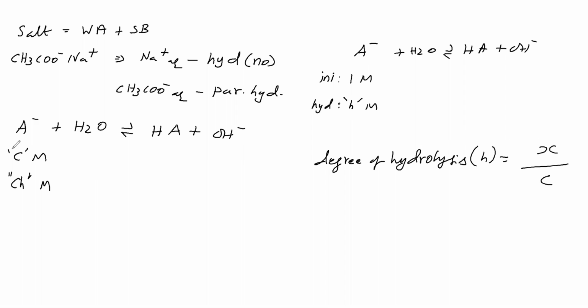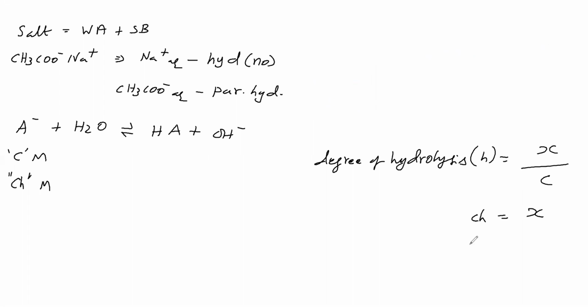Initial we can take C. The initial concentration of A minus is C. How much A minus is undergoing hydrolysis is X. This X is the amount of A minus undergoing hydrolysis. C is called the initial concentration of A minus. Therefore, X by C is called the degree of hydrolysis. So X is equal to Ch. That's what we have written. So in place of A minus undergoing hydrolysis we have written Ch. Okay. So how much A minus is remaining at equilibrium is C into 1 minus h.